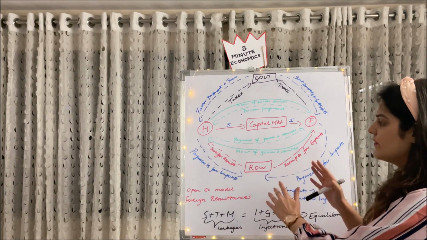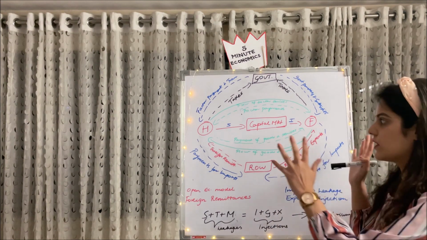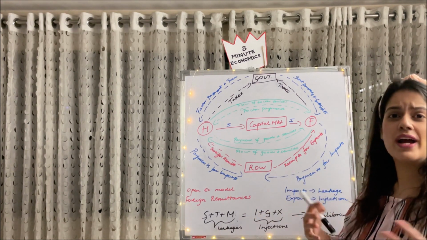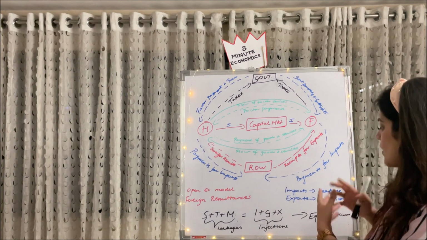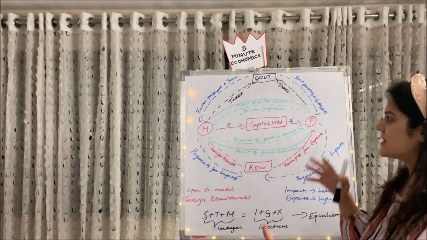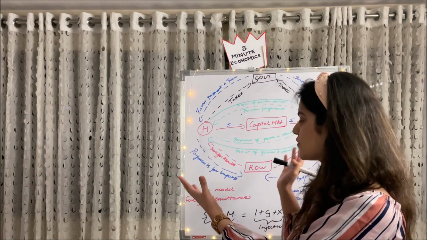So government also interacts with the rest of the world, but for the sake of simplicity, we don't tend to show it in the four-sector model. This is all about the four-sector model. Why do we study it? We study it to know what are leakages and what are injections. We study it for the estimation of national income, and basically to study the interaction of all the sectors with each other at a glance.